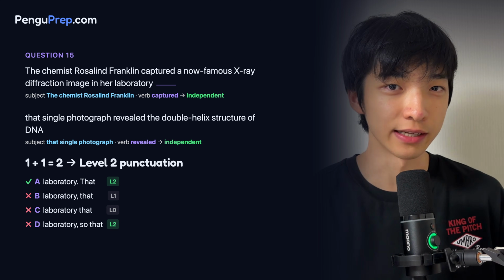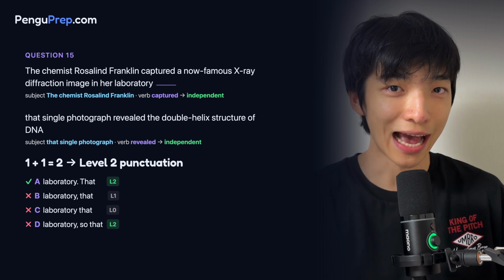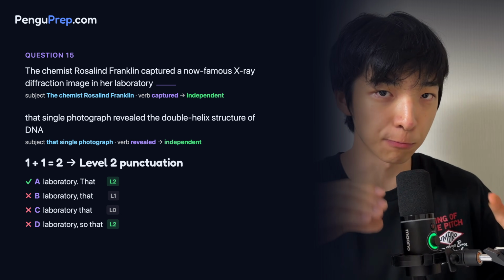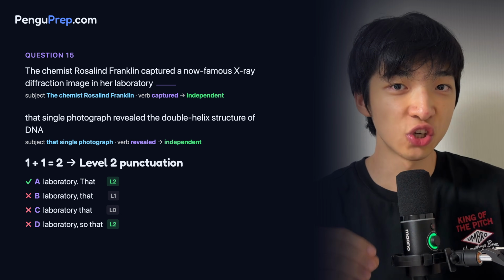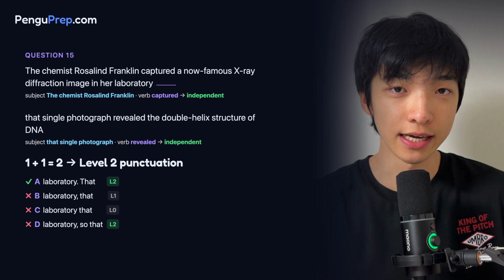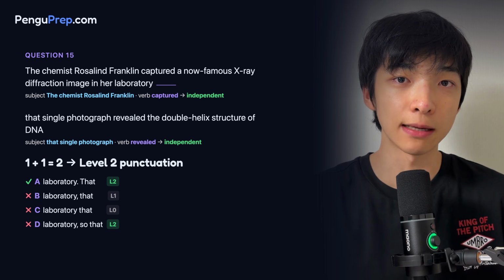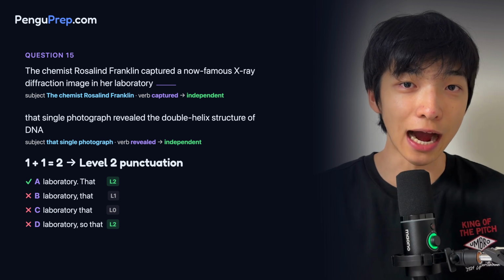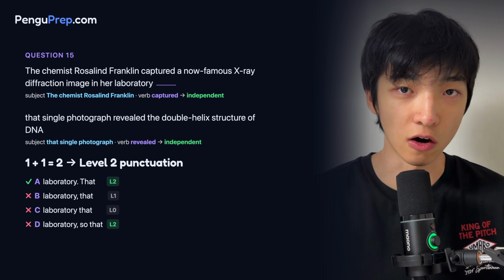I'm not sure if you recognized, but "so that" has a very specific grammatical purpose. "So that" is used to show the purpose of something. For example, if I say, I went to the market so that I can buy a carton of milk, I'm showing why I went to the market. It's to buy a carton of milk.